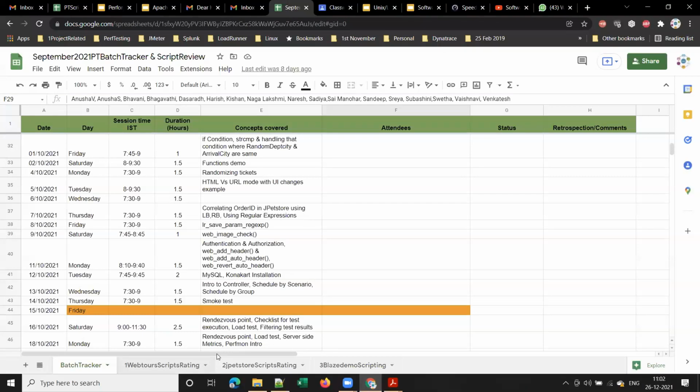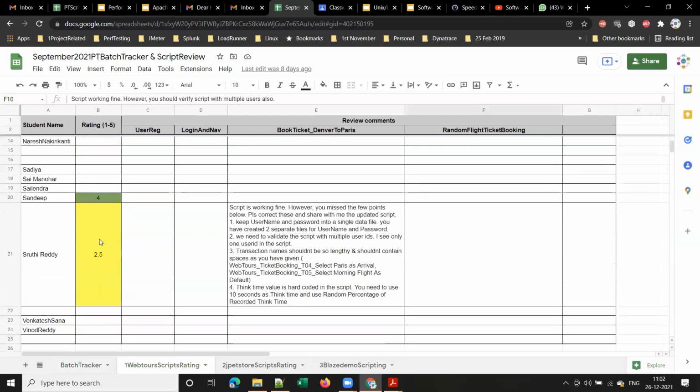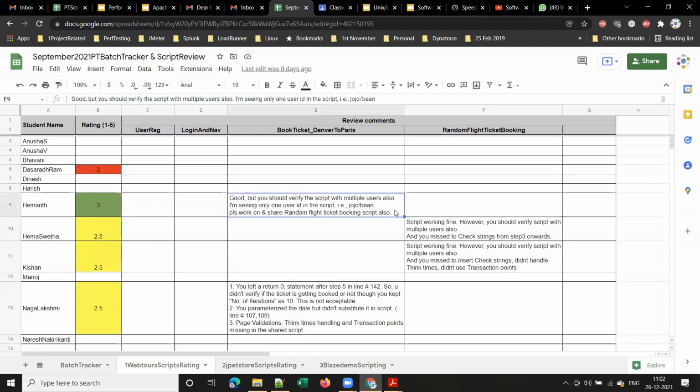So for that matter, let me show the same tracker. Here you can see I will be maintaining a tracker like this for each batch. And here you can see the Web2 script rating. I will review and provide the review comments like this, and this is for my records. I'll be giving a rating based on how good they are in scripting or how well they completed that particular script, right? For each application, I will be giving an individual rating. This is only for my tracking purposes.